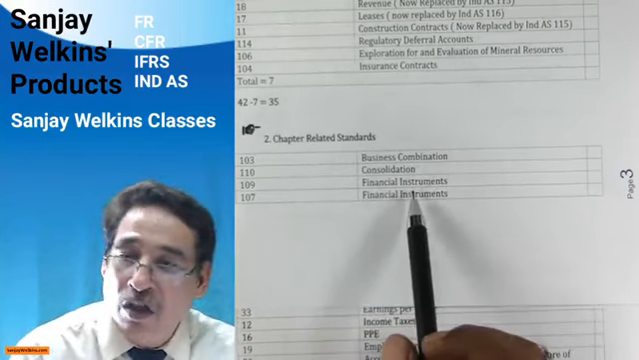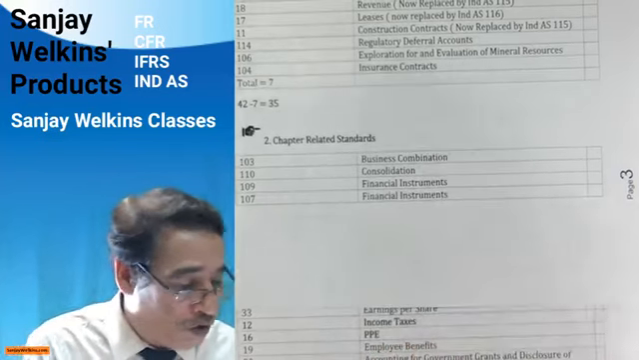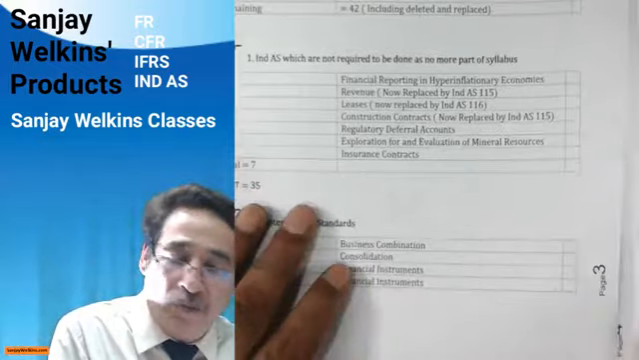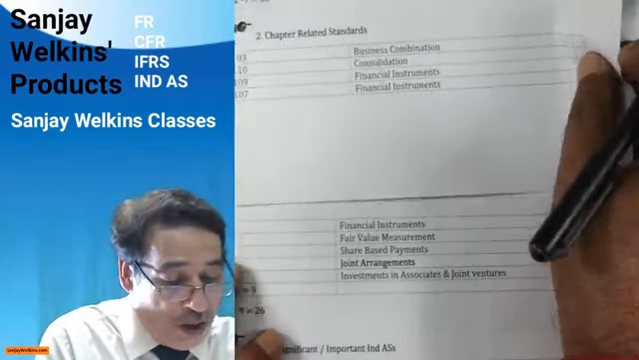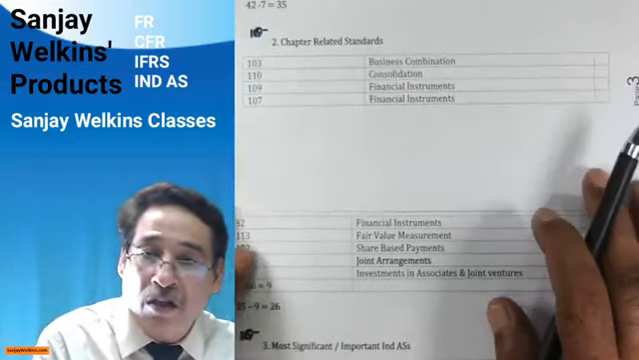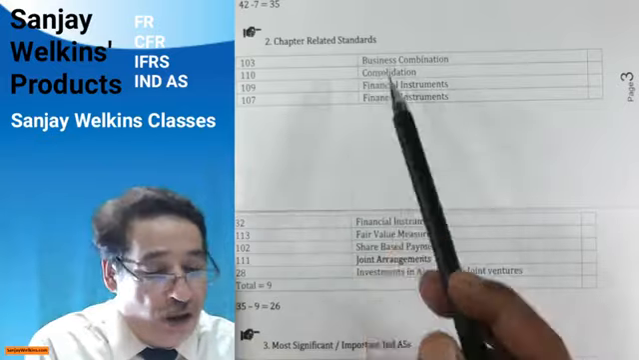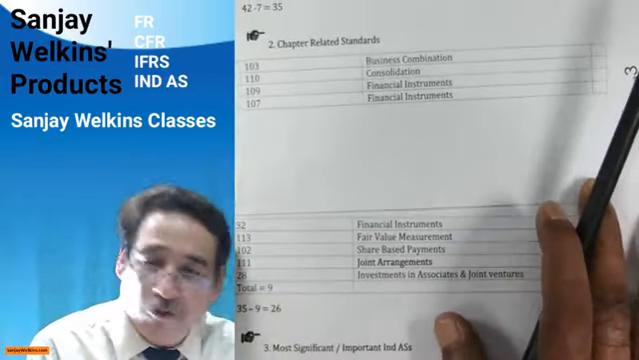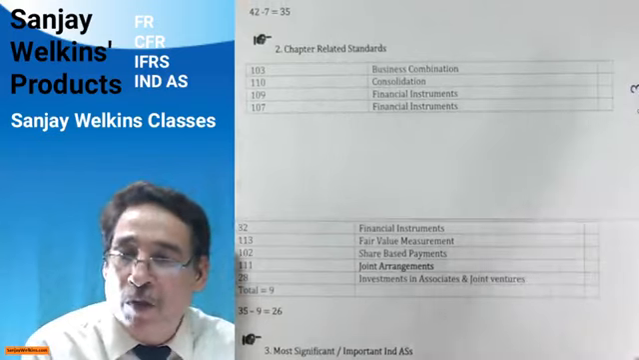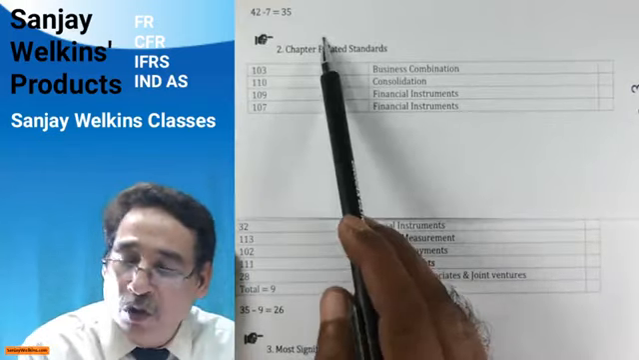Ind AS 109 financial instruments and 107 financial instruments again, and 32 which is written in the next sheet. This is sheet number 3, and below it is sheet number 4. I'm just keeping it here, correct, just to keep this segment before you. This is the segment which I'm talking about. First of all, you need to understand that effectively there are 42 standards, out of which 7 you need not do simply because some are deleted and some have been replaced. That means effectively you need to do only 35.